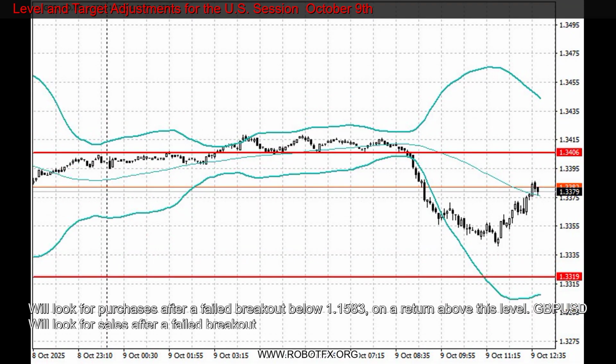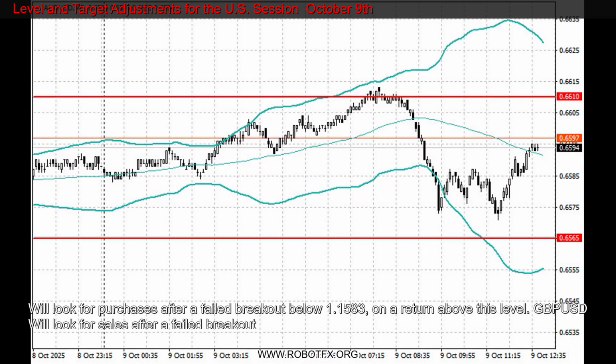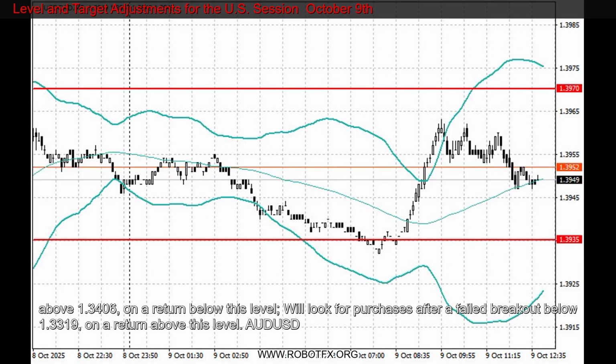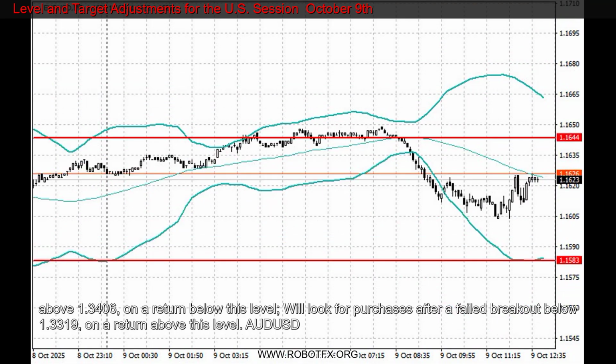EUR/USD: will look for sales after a failed breakout above 1.1644. On a return below this level, will look for purchases after a failed breakout below 1.1583. On a return above this level, GBP/USD will look for sales after a failed breakout above 1.3406. On a return below this level, will look for purchases after a failed breakout below 1.3319.